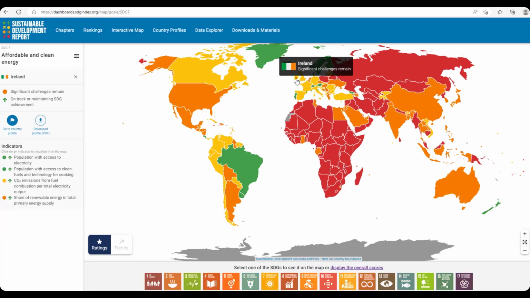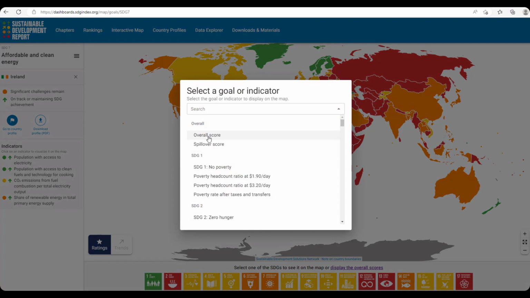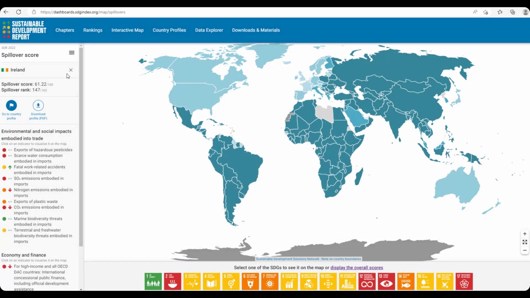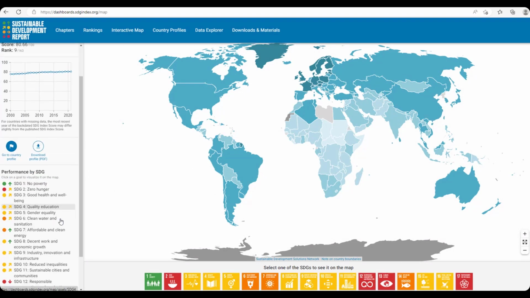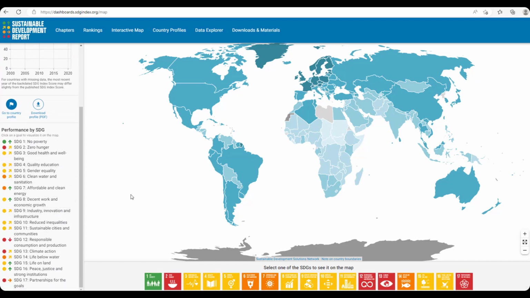So again, we could just pick Ireland, and you could just go to spillover score. And you'll see the spillover score is 61.2, the spillover ranking is 147. You could then pick the overall score, and you'll see it gives you a nice graphic there. And this is the performance. So all of these results, all of these data points are on the scorecard, which I asked you to have a look at. You can just generate it by downloading it there.